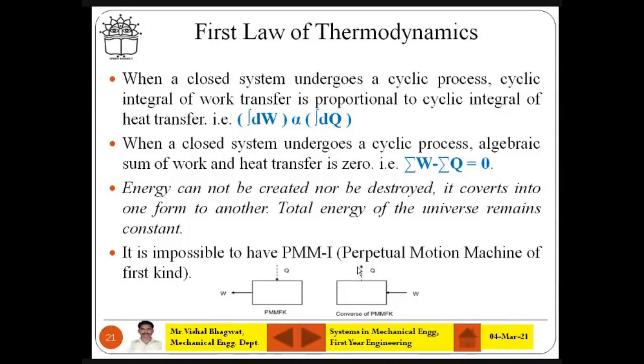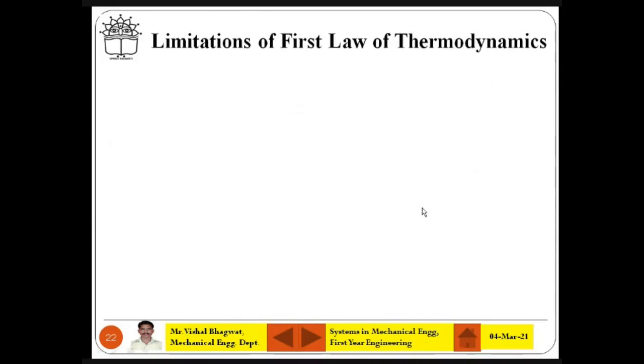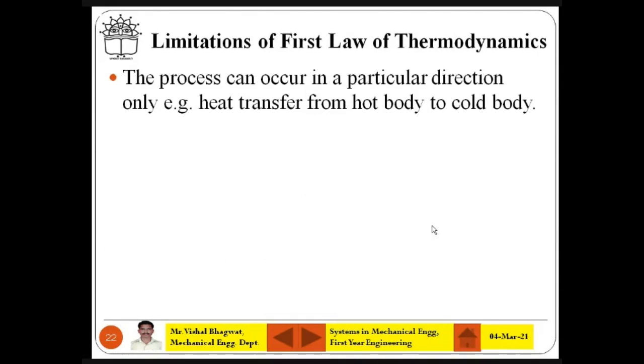But what is PMM? Q is zero. A machine can take electricity, but will not produce any heat. That is PMM1. The machine will get some input and will not produce any output, or will not take any input and produces output continuously. That is also PMM1. Fine. So that is the limitation.